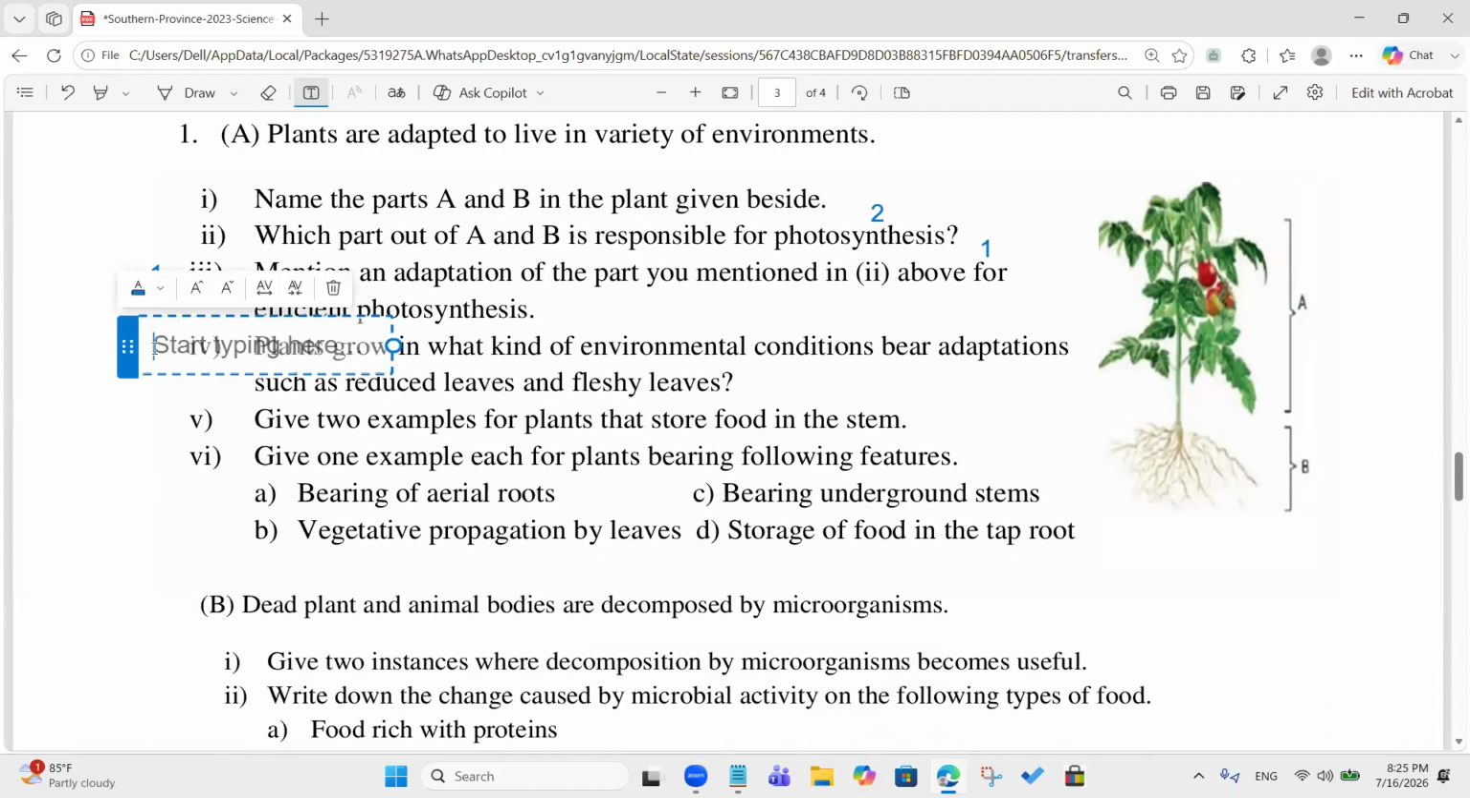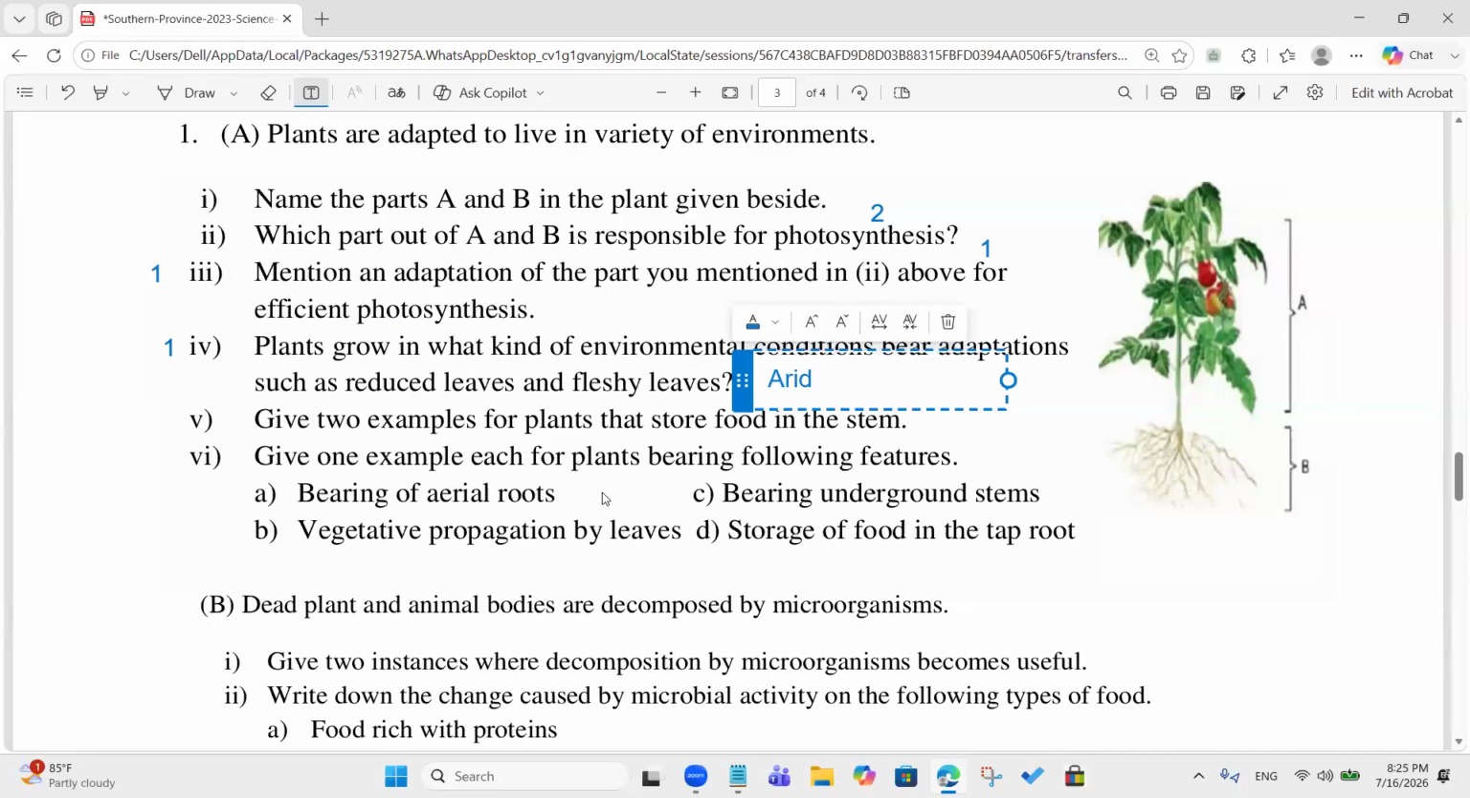Plants grow in what kind of environment conditions by adaptations such as reduced leaves and fleshy leaves? Places with a lot of moisture, sir. There's a special name for that. Arid environments. Yes, it's called arid environments. Correct. Can we say hot environment? Hot is not that much good answer.